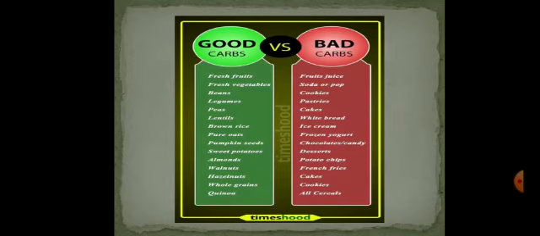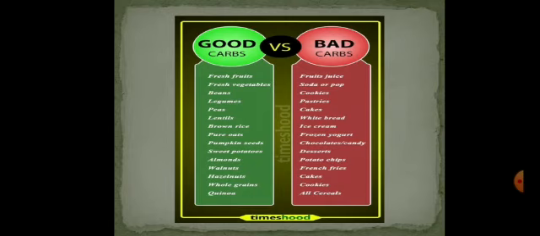So, good carbs are fresh fruits, fresh vegetables, beans, legumes, peas, lentils, brown rice, pure oats, pumpkin seeds, sweet potatoes, almonds, walnuts, hazelnuts, whole grains, quinoa. Now, in comparison to them, what are the bad carbs that we mostly avoid in our diet, or take only occasionally?